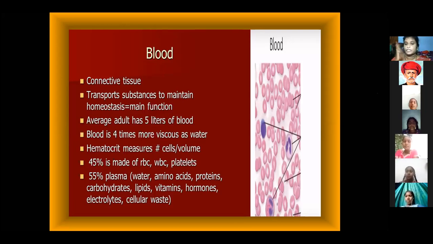The remaining 55% is plasma. The plasma has water, amino acids, proteins, carbohydrates, lipids, vitamins, hormones, electrolytes, and cellular waste. These are all kinds of components in plasma. Okay ma. Blood has main components: plasma and blood cells. The plasma includes these components: water, amino acids, proteins, carbohydrates, lipids, vitamins, hormones, electrolytes, cellular waste. These are all we get in the food.